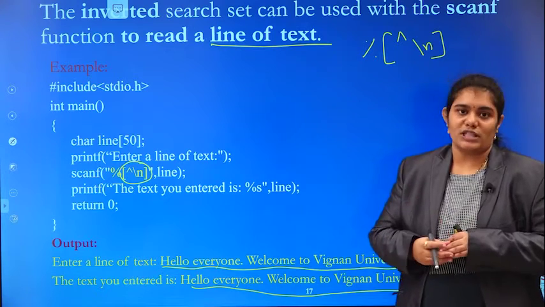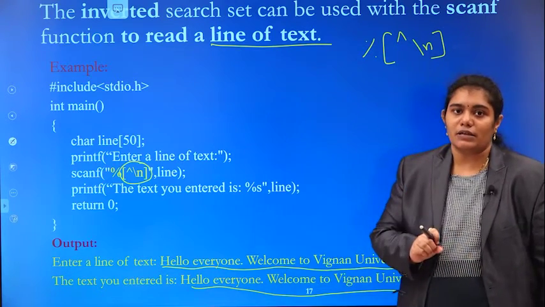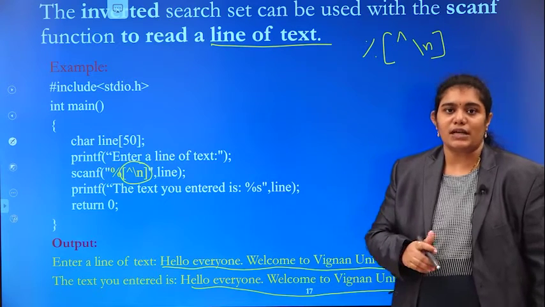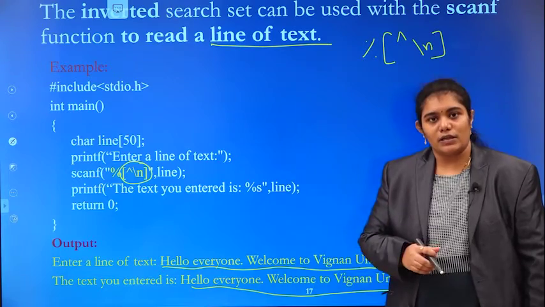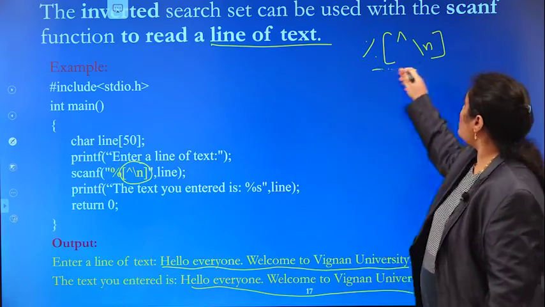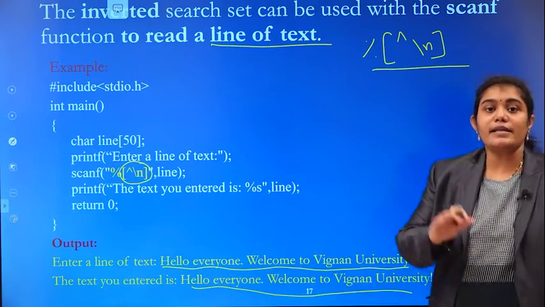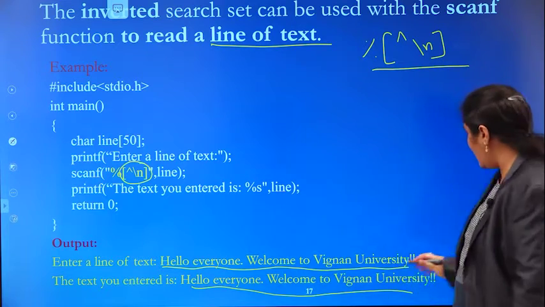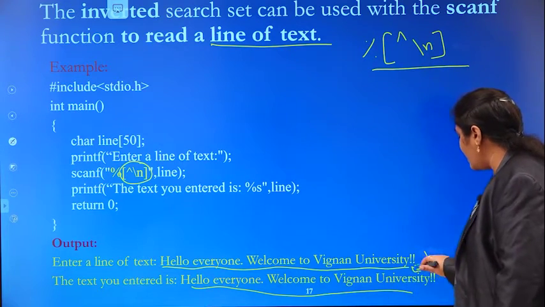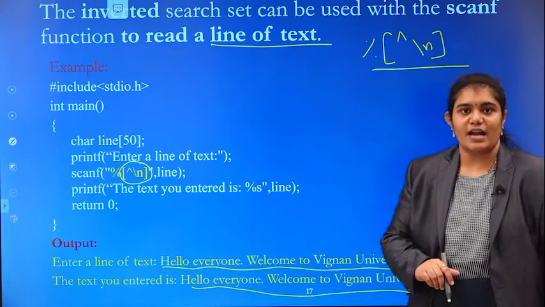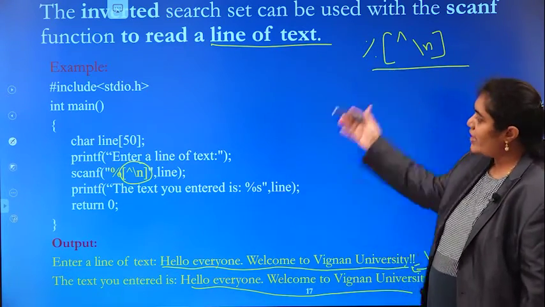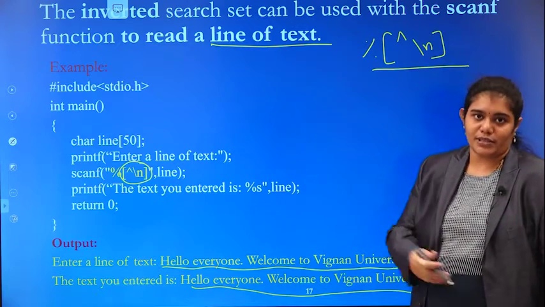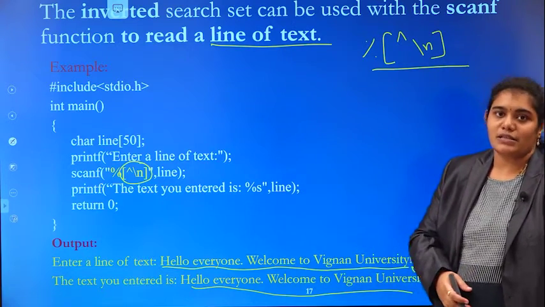Normally, it is not possible. Scanf will read a word until a white space occurs. But with the help of this inverted search set, you can read a line of message until a new line is entered. Okay. So, this is a very important example in strings. Inverted search set.